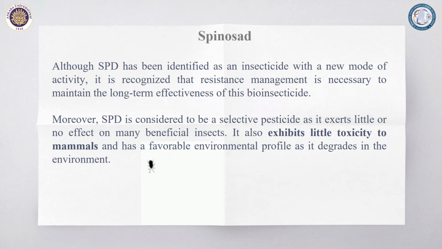Although spinosad has been identified as an insecticide with a new mode of activity, resistance management is necessary to maintain the long-term effectiveness of this bioinsecticide. Moreover, spinosad is considered a selective pesticide as it exerts little or no effect on many beneficial insects. It also exhibits little toxicity to mammals and has a favorable environmental profile as it degrades in the environment.